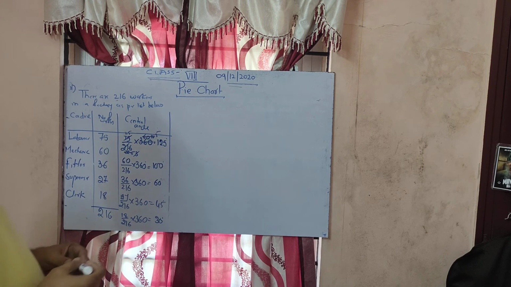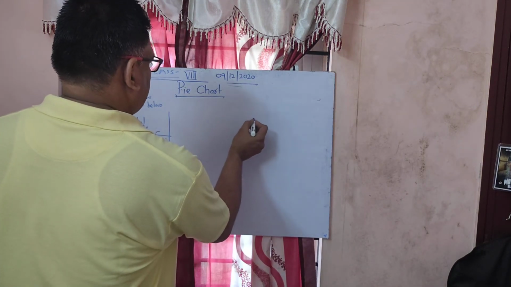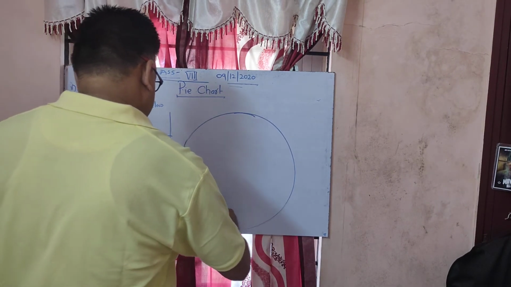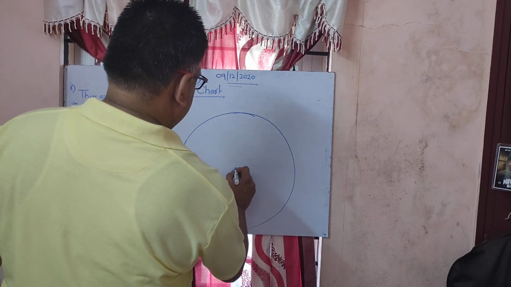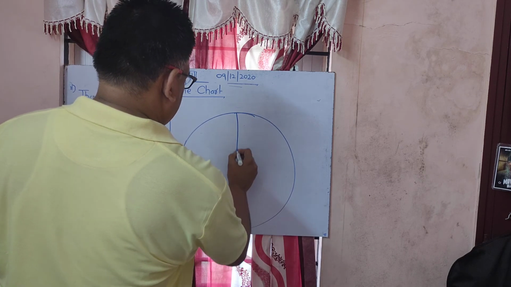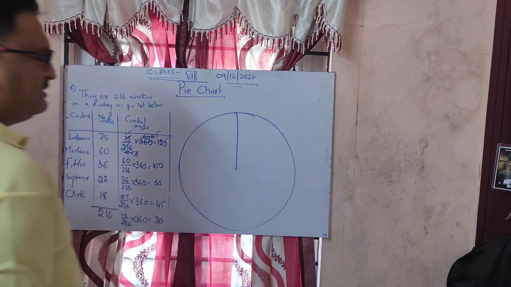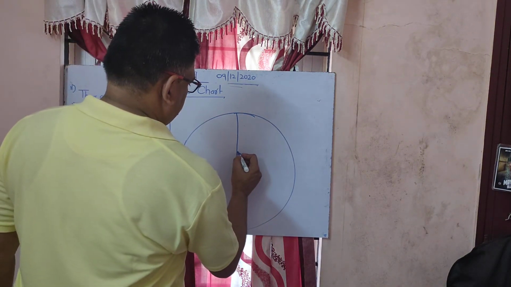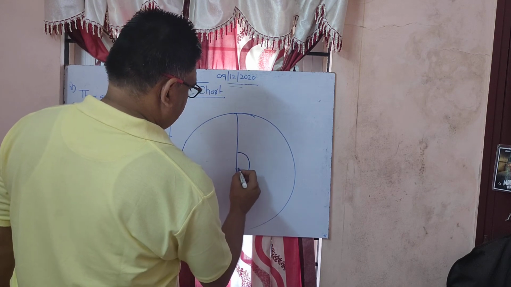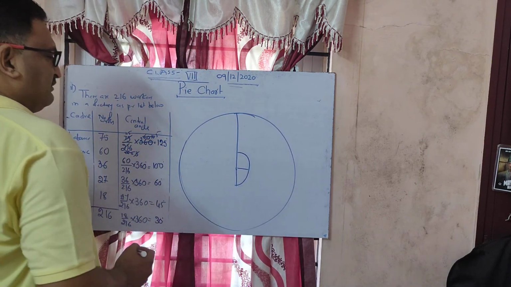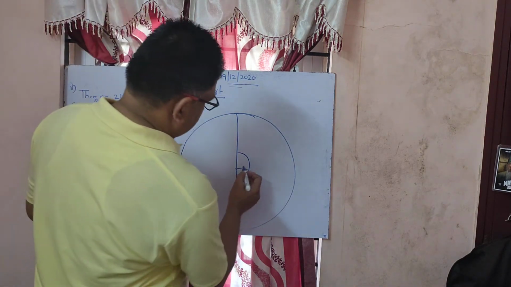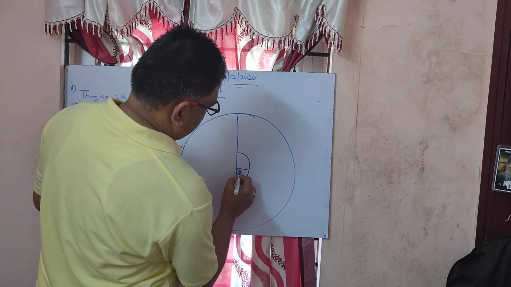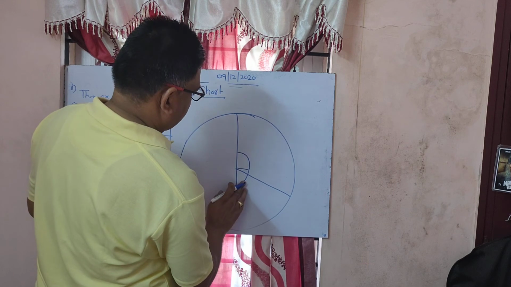Now you know how to do it again. What do you have to do? Draw a circle. Take a midpoint of it. Now you can draw one line here also. Anywhere you can draw a line. Now the first one is 125 degrees. Now keep your protractor like this. I think you remember. How much is 125 degrees? Here it is almost 90. This is 125. Here it is. So you can draw a line here and join it here.